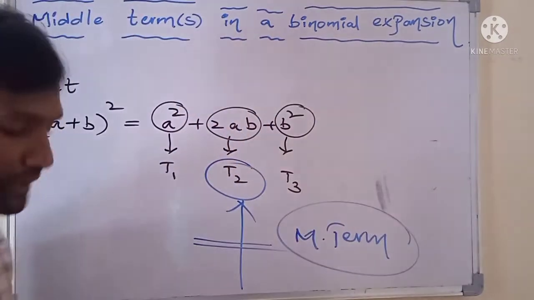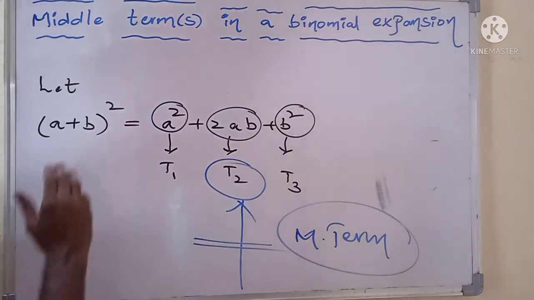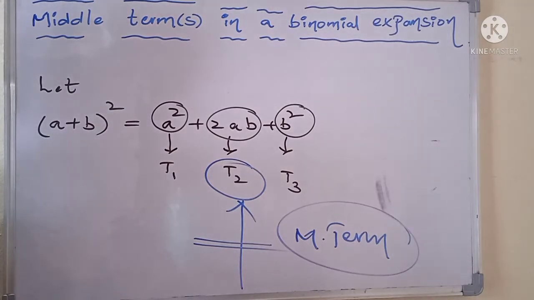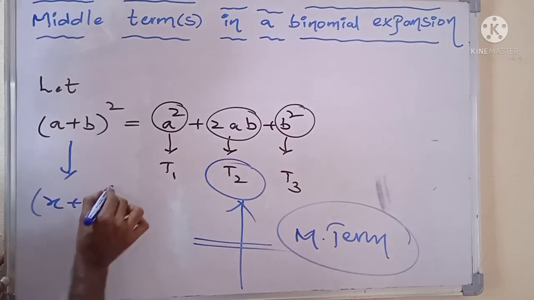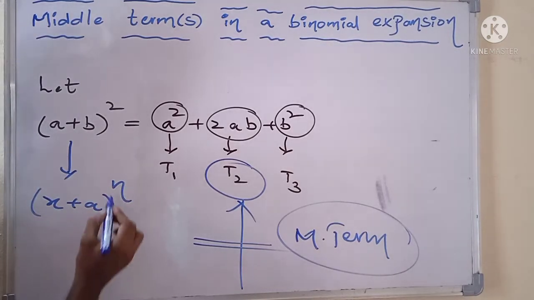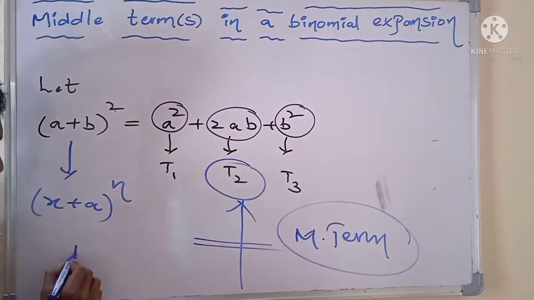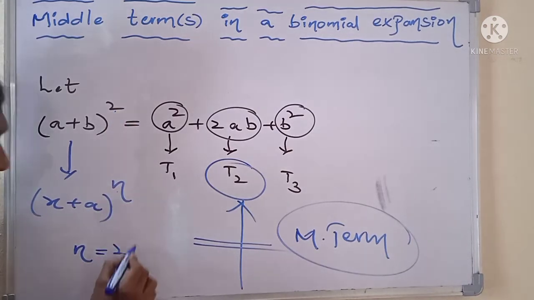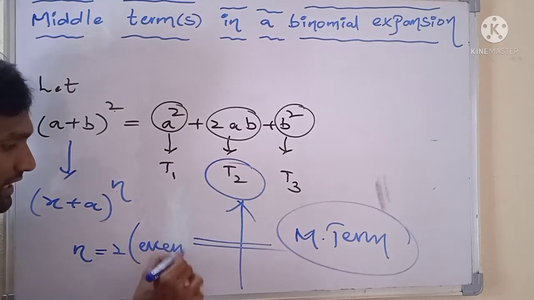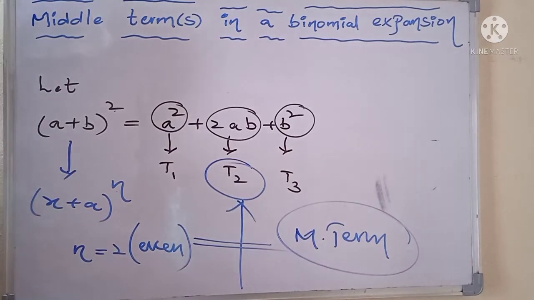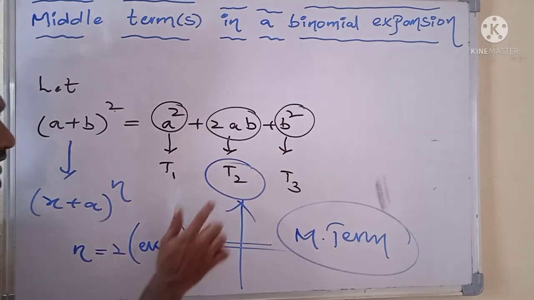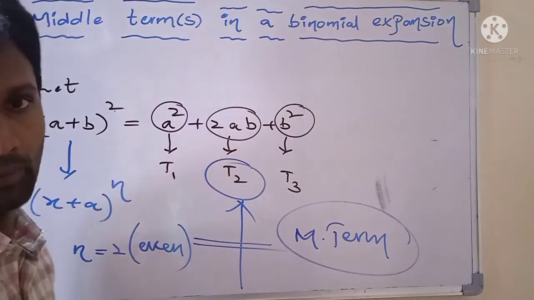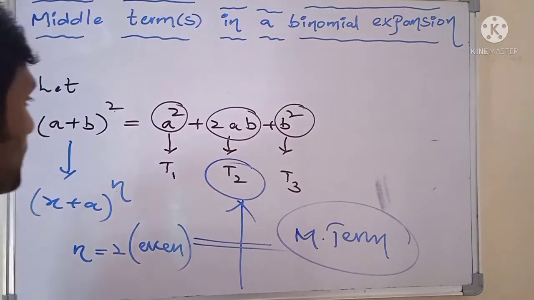So this is the middle term of the binomial expansion. By observing the given expression, it is in the form of x plus a whole power n, where the value of n is equals to 2. That means 2 is an even number. That means in the expansion of x plus a whole power n, if n is an even number, there we have only one middle term.